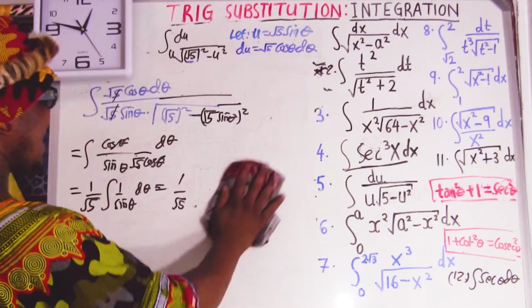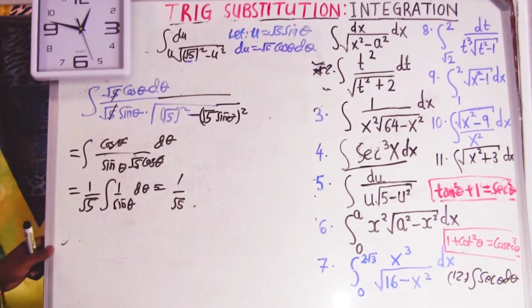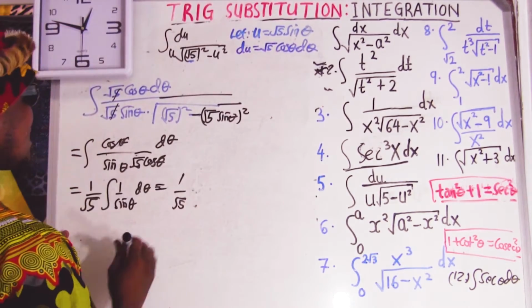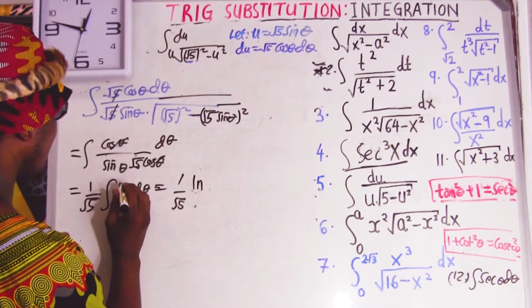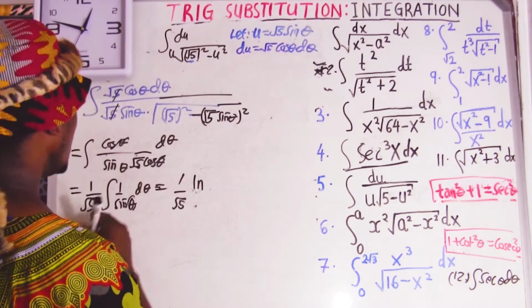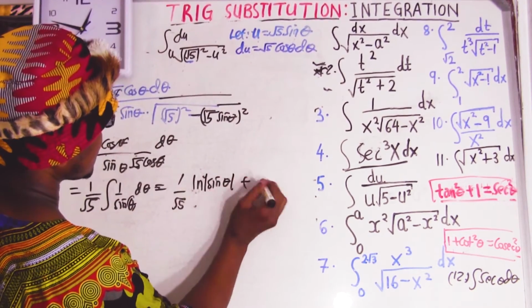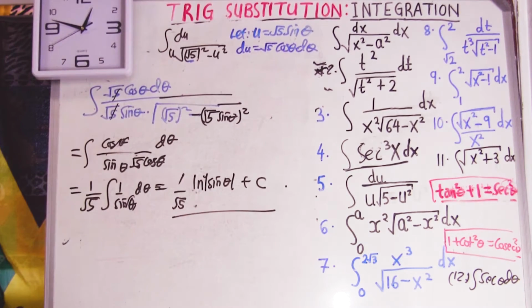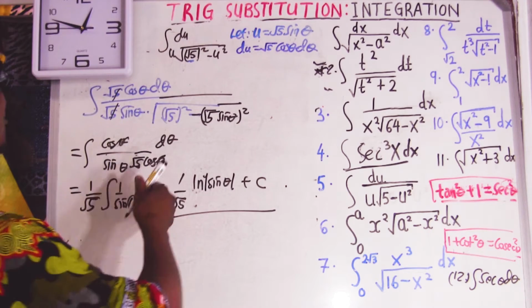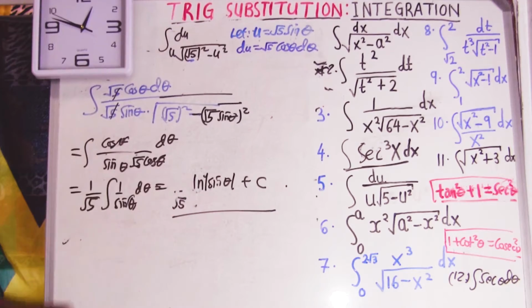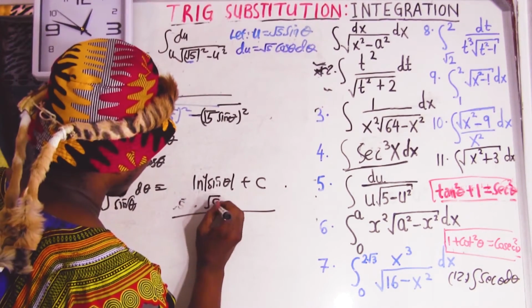This is going to become 1 over, and this is going to be ln, because the derivative of one of the functions is going to give you 1. So ln of whatever is in here. Then our final answer, but we're not going to leave our answer in sine. 1 times anything is that something.